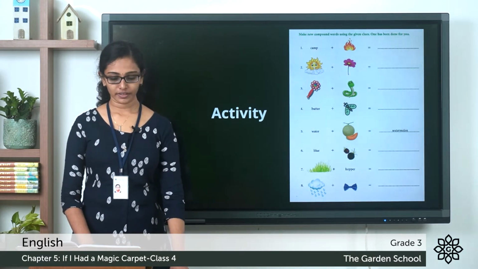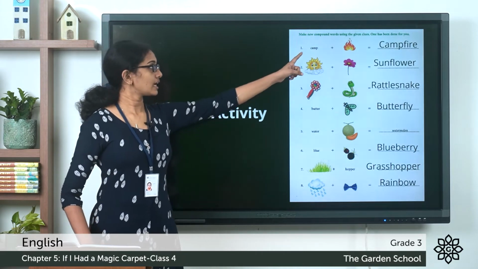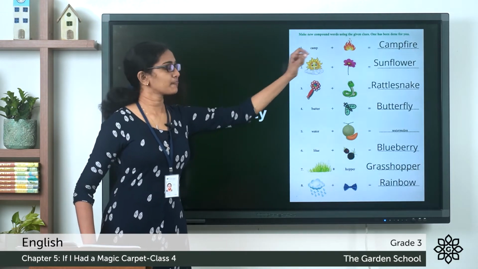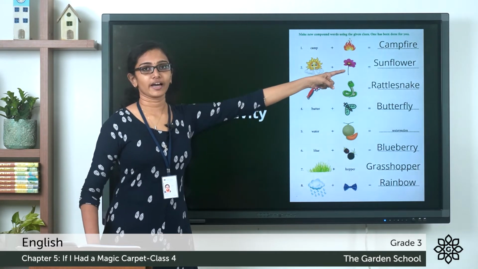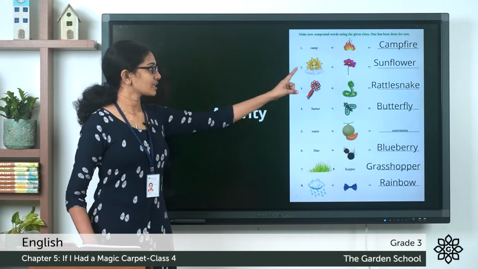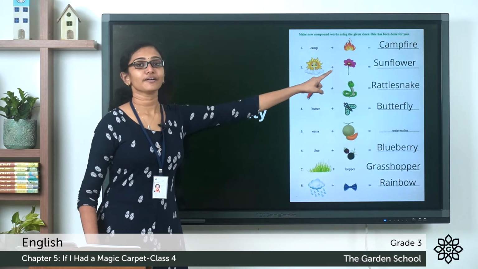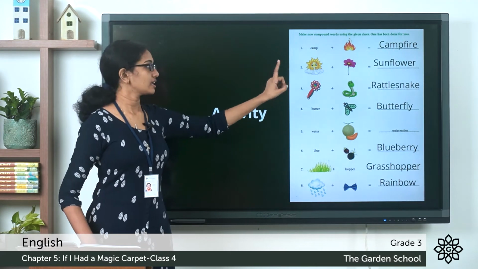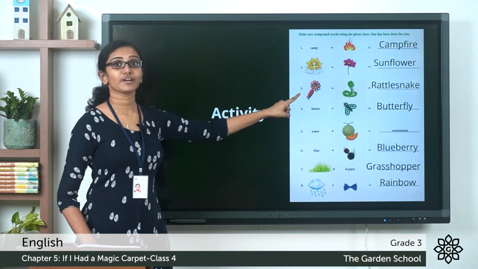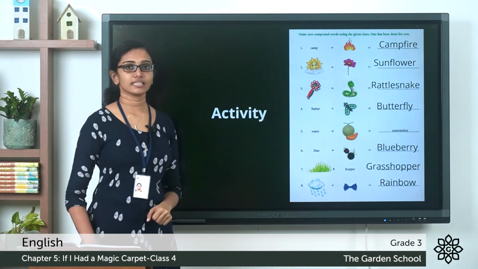Question number 1, you have the word camp given there and you have the picture of fire there. So when you combine these, you get the word campfire. Question 2, you have the picture of sun and flower there. So sun, flower, sunflower. 3, you have the picture of a rattle and then a snake.